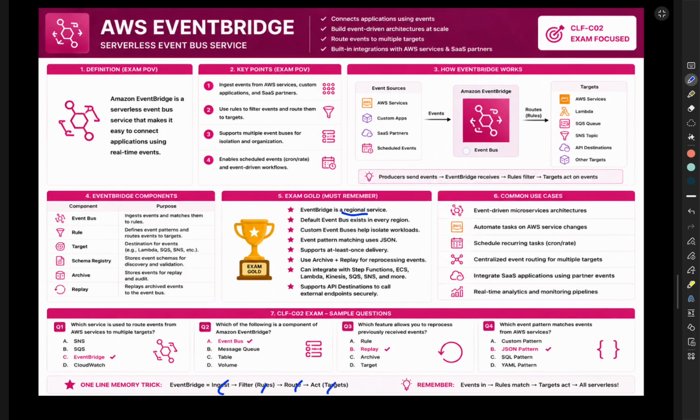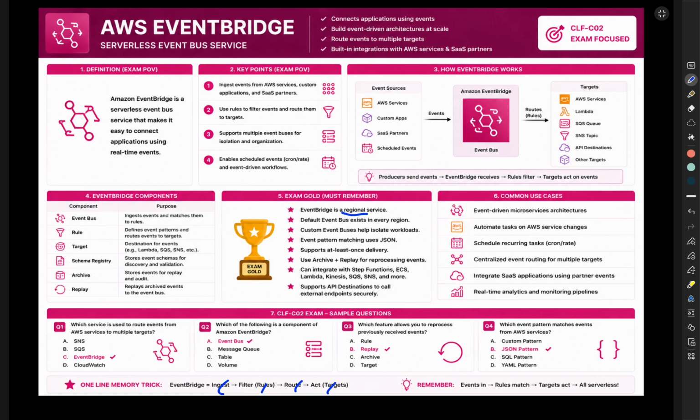Next, AWS EventBridge. EventBridge is AWS's event bus service. The definition says EventBridge connects applications using real-time events. But think of EventBridge as a smart traffic controller. Unlike SNS, EventBridge does not simply send everything everywhere. It checks some rules first, then routes events to the correct destination.